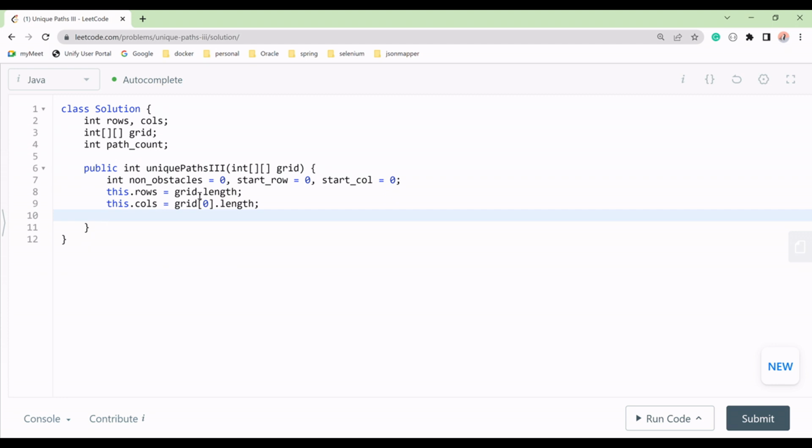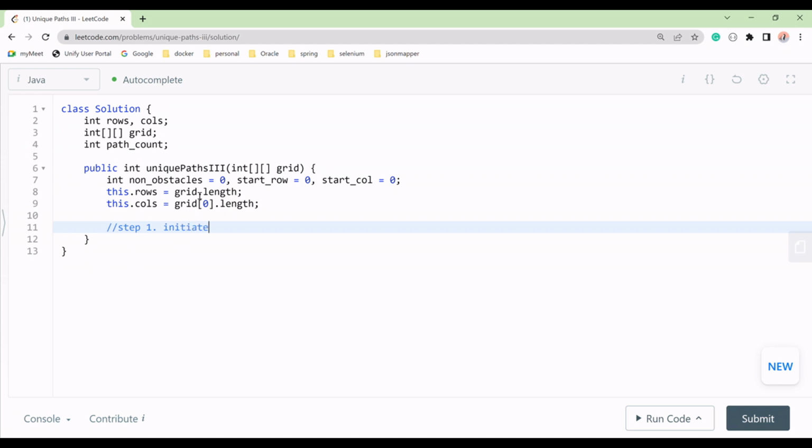Now we will initialize the conditions. This is our step 1 that we have talked about. In step 1, we will initialize the conditions.